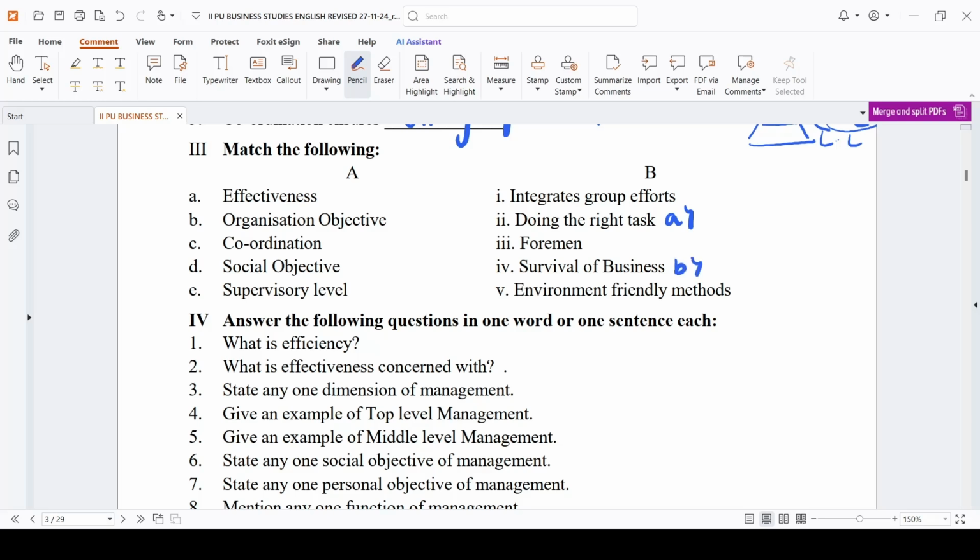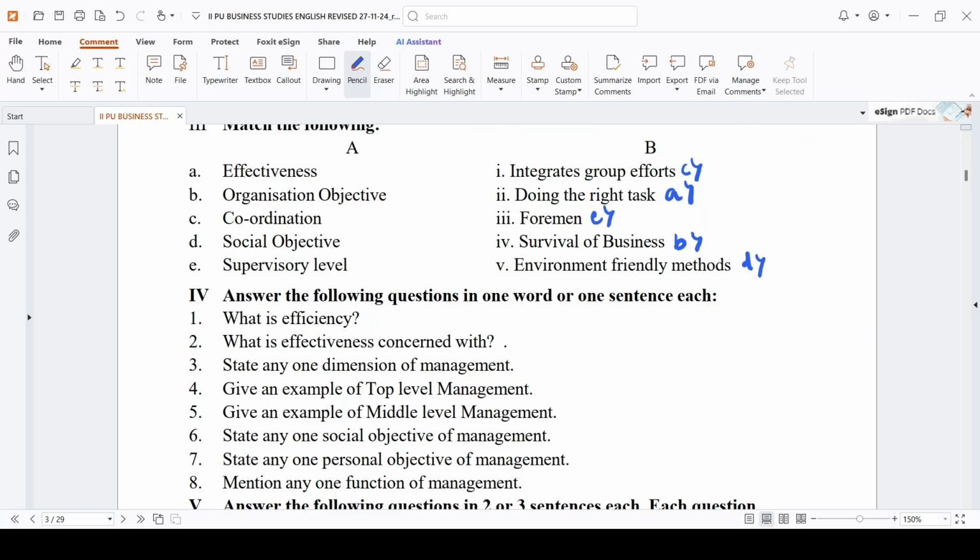Next. Coordination. Integrates the group efforts. C. Social objective. What are the social objectives? I told you, for the development of the society. So, environmental friendly methods of production. You have to produce the goods with environmental friendly methods. Don't use plastics. You have to create awareness to protect the environment. Supervisory level is nothing but lower level. Okay. Match the following is also completed.